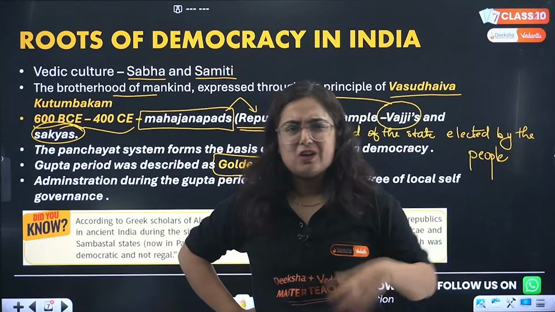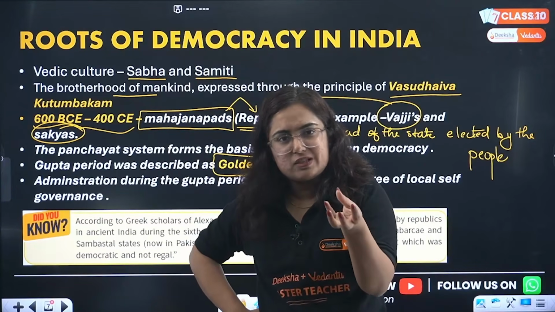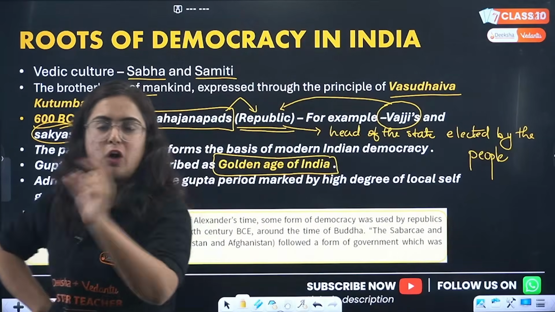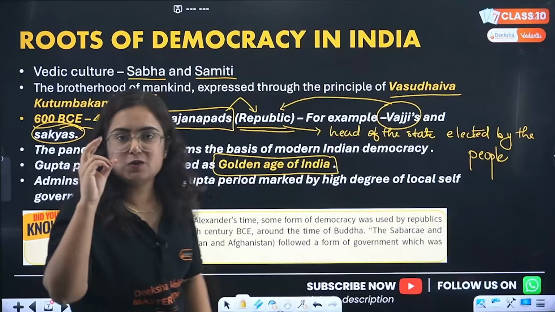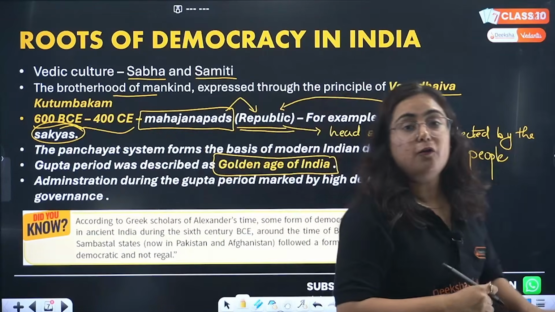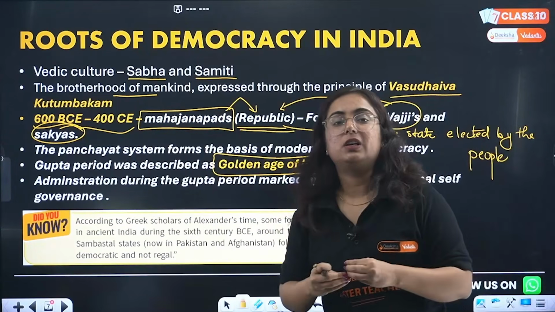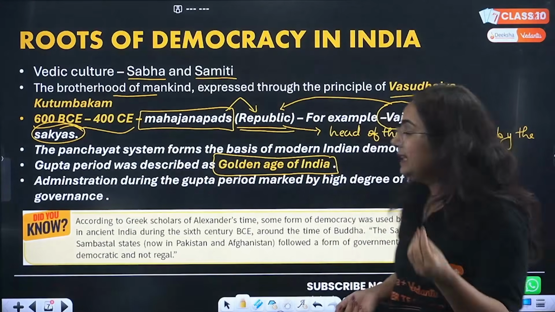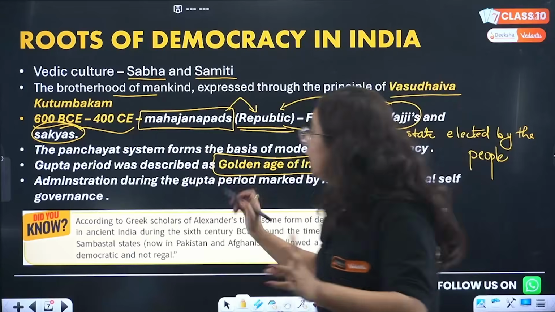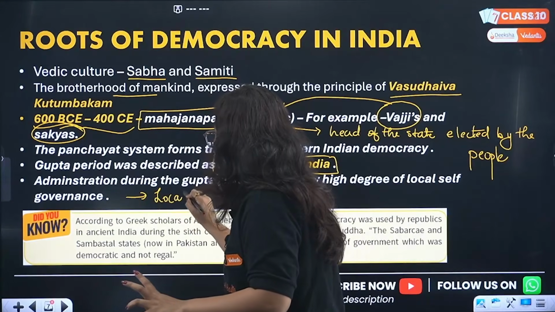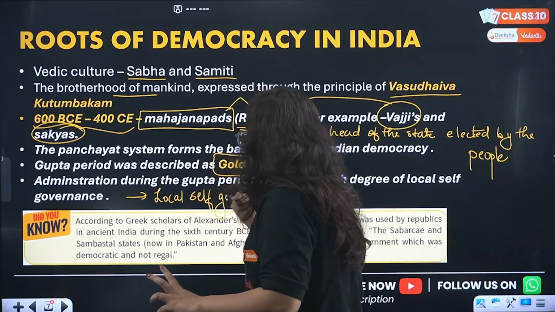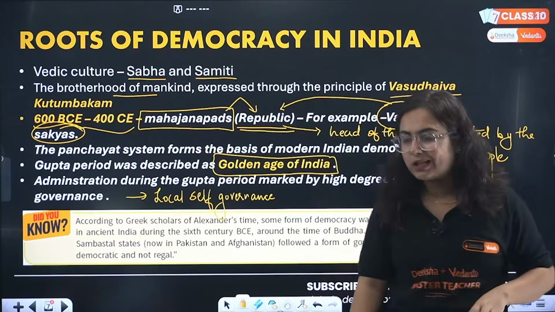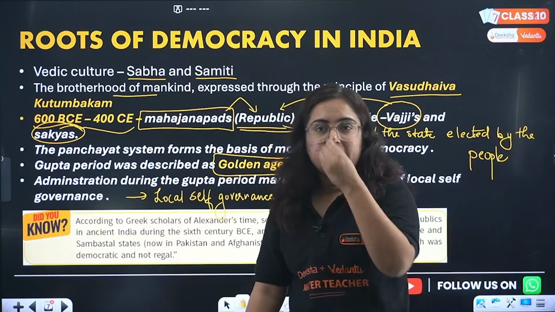Why? Because they used gold coins as a medium of exchange? No. However, that's true, they used gold coins, but it is not referred to as the golden age only because of that, but also because of the golden feature that was administration. They administered in a way that they developed a high degree of local self-governance. Can you see panchayats and municipalities around you working at the local level?